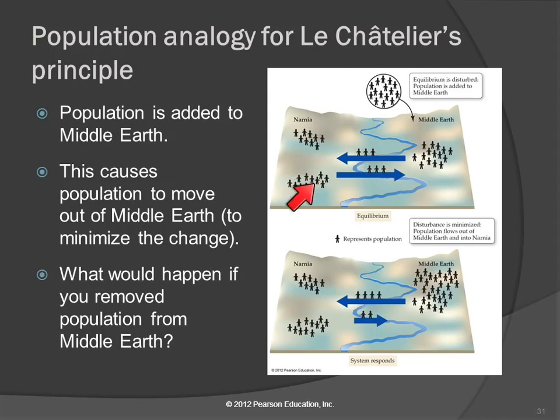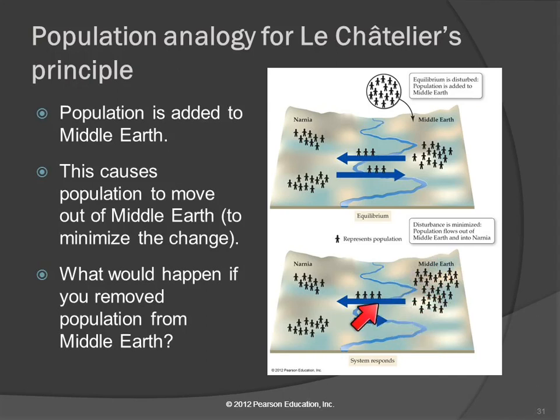And we talked about rates of reactions. The rate of the reaction in the forward direction here is going to depend in part on the concentration of the reactants. We talked about collision theory and how things have to collide to react. If you have a more concentrated situation, you're going to have more collisions, and the rate of reaction is going to be faster. So when we add a bunch of people to this side, we've increased the concentration.